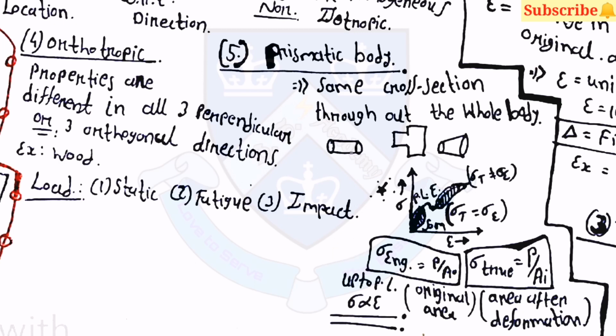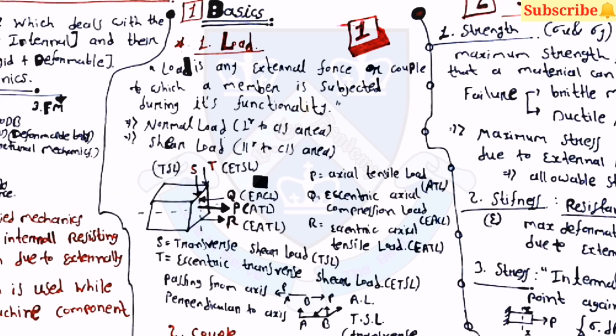Then engineering stress is equal to P by A and true stress is equal to P by A_i, where in engineering stress you have to take the original area, and in true stress you have to take the area after deformation. As you can see here, first one is the load.